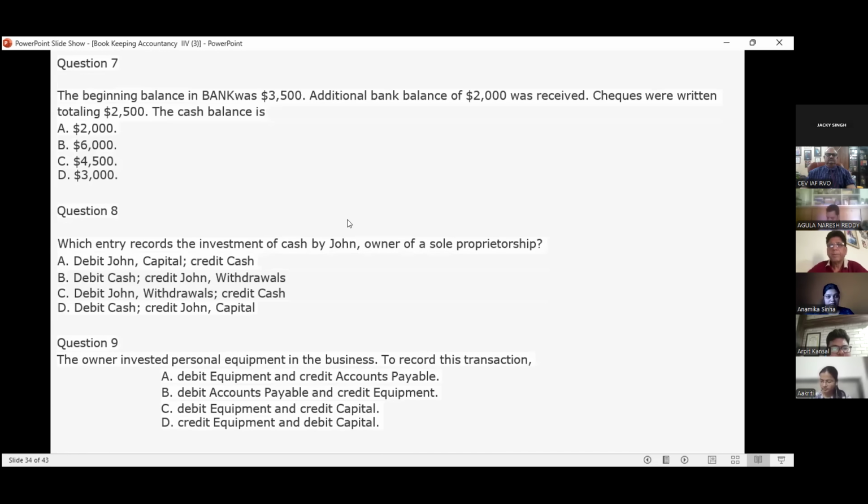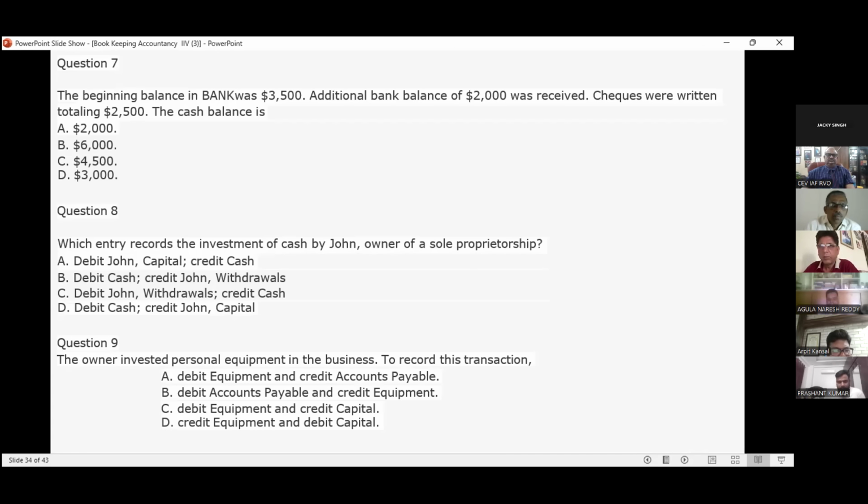Then we have the beginning balance in the bank of $3,500. An additional $2,000 was received. Checks were written totaling $2,500. The cash balance is? 3,500 plus 2,000 minus 2,500 is $3,000. Correct. D.